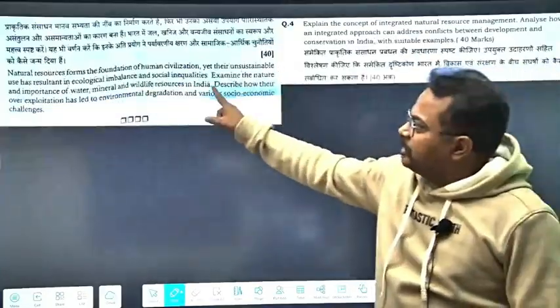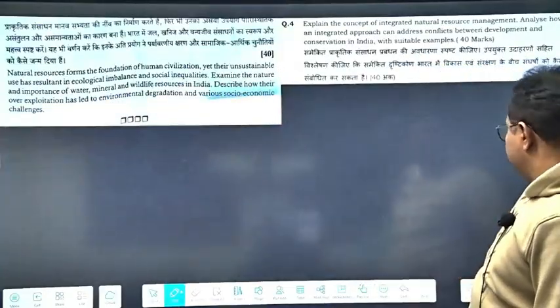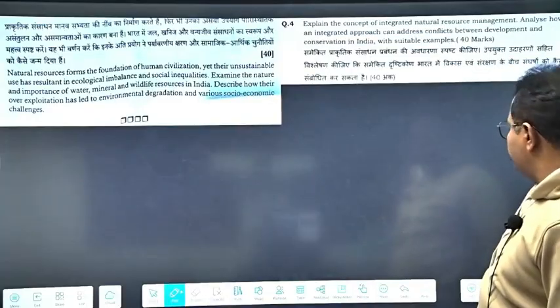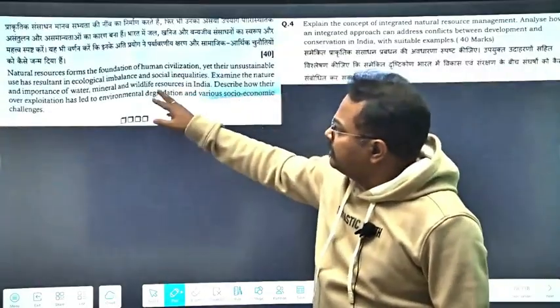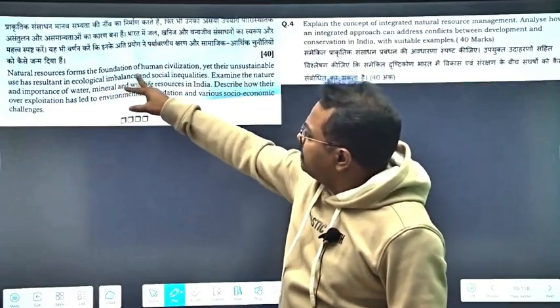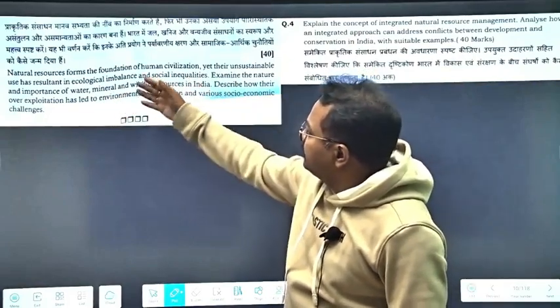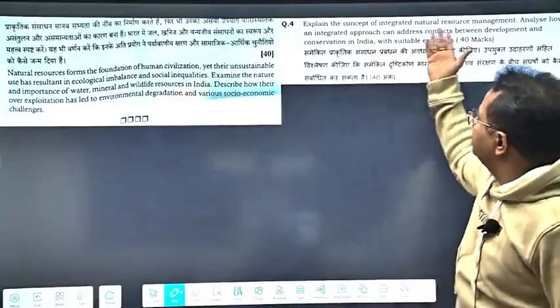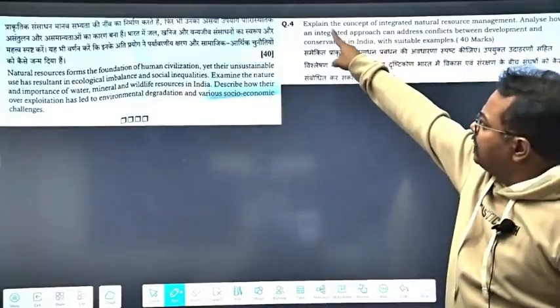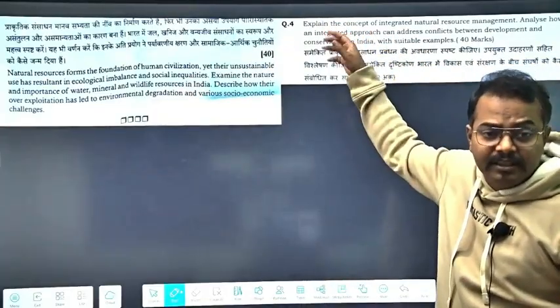Now coming to paper 2, where is paper? Just the last question from this, and then we come to paper 2. Okay. So what is the last question? Natural resources form the foundation of humans, yet their unsustainable use has. Again, it is a question from sustainability. Numerous times we have asked in the exam, and we have asked the question in a different way.